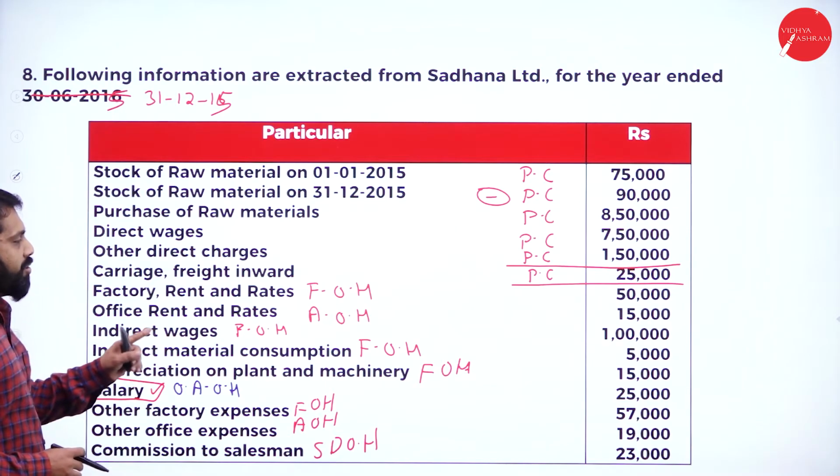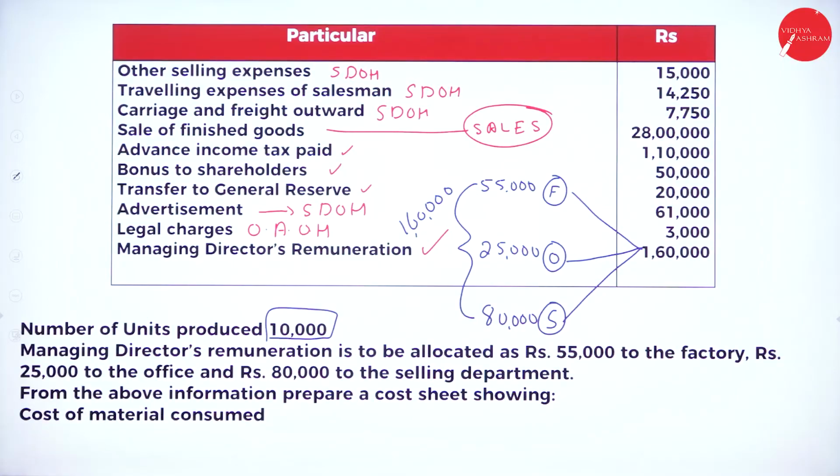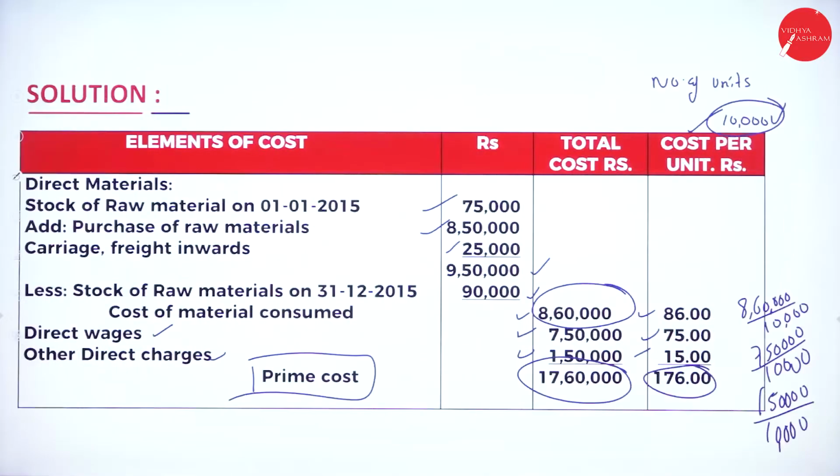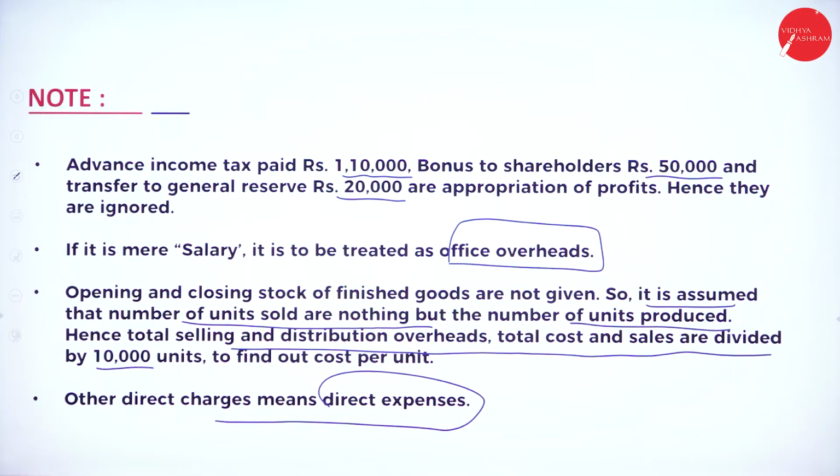Now, take a screenshot of your first slide. Second slide, screenshot with adjustment. This will be your first part, up to prime cost of your answer. This will be your second part; before we go to work cost, these are the adjustments we have considered. These are the notes we have considered.